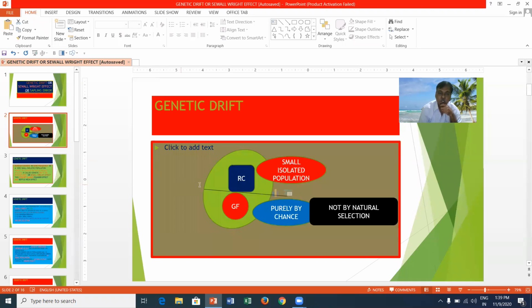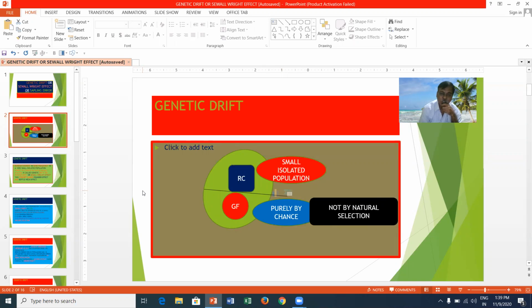Random changes in gene frequency in a small isolated population, purely by chance but not by natural selection, is called genetic drift or Sewall-Wright effect or sampling error.